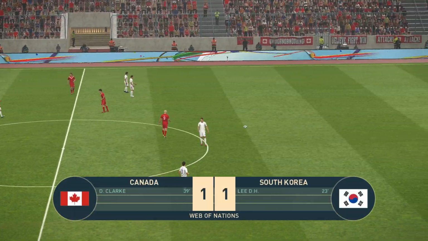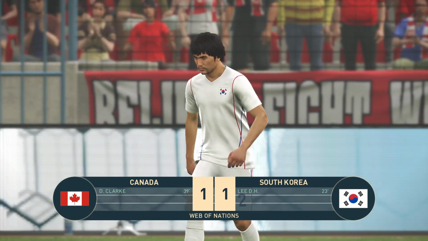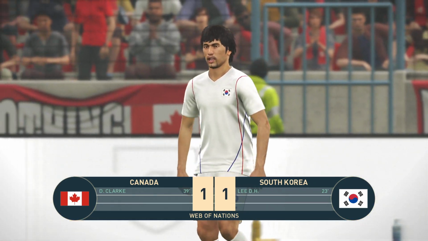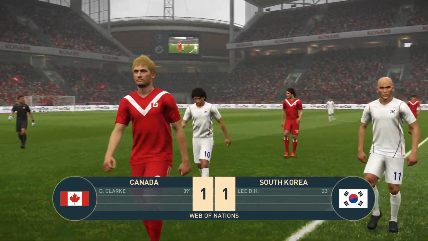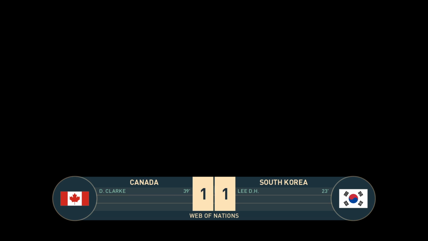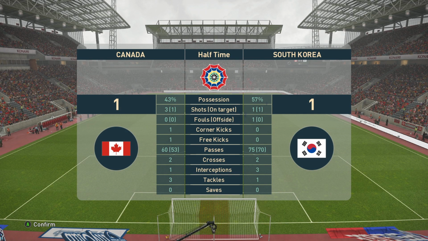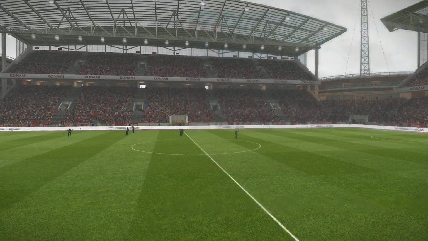And there's the whistle for halftime. It's Canada 1, South Korea 1. Lee gave South Korea the lead in the 23rd minute. And then 16 minutes later, Clark equalised for Canada. The game is finally paused. Stay tuned because we have the second half coming right up.